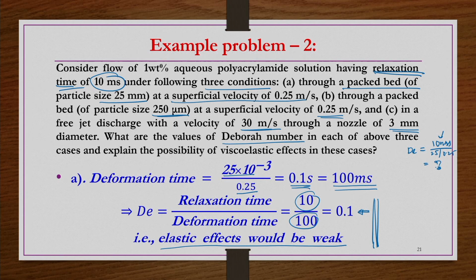So in your design equation for the packed bed, you do not need to consider elastic effects. You can straight away use the Ergun equation or the Kozeny-Carman equation, depending on the flow condition, and get the pressure drop without worrying about the elastic behavior of this material. That is the physical importance of calculating these numbers.